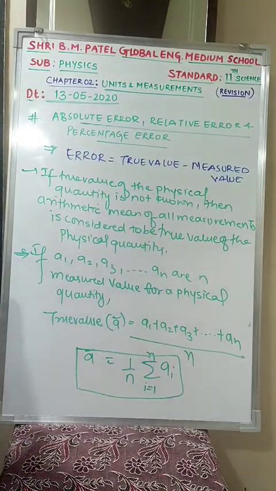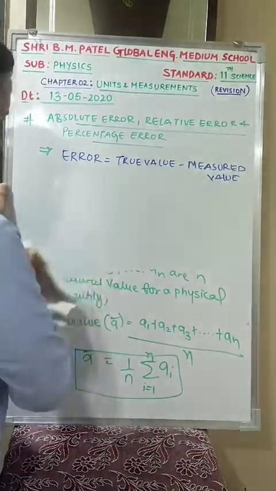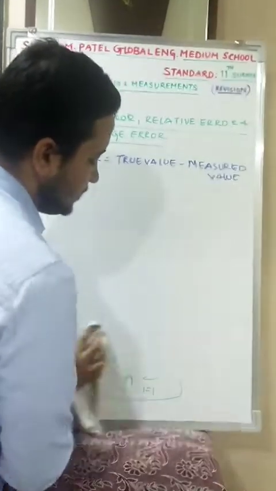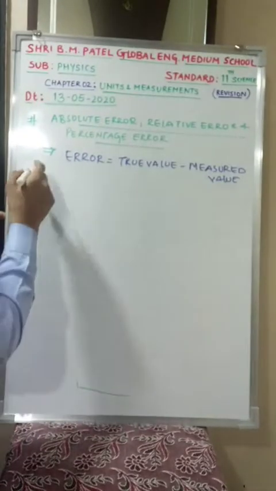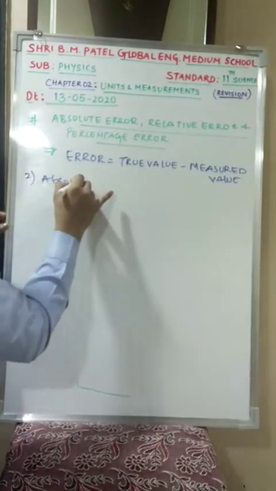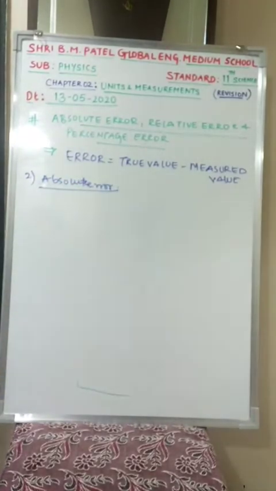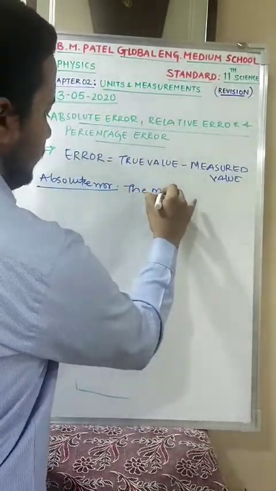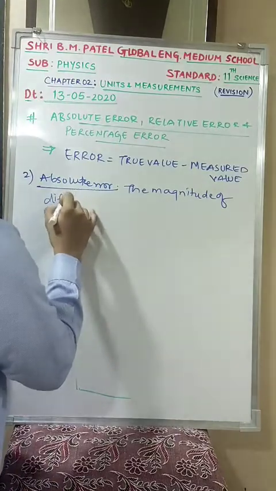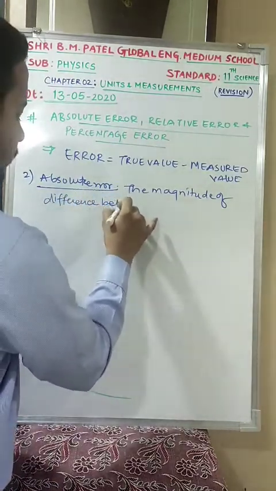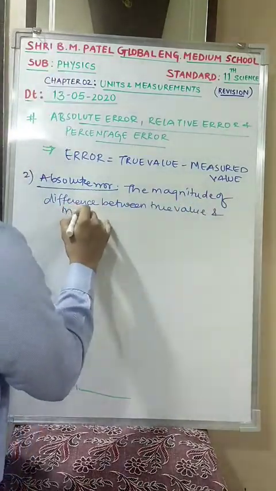Moving to the next, that is mean absolute error. But before proceeding to mean absolute error, we need to know what absolute error is. The second is absolute error. What does absolute error exactly mean? The magnitude of difference between true value and measured value of a physical quantity.